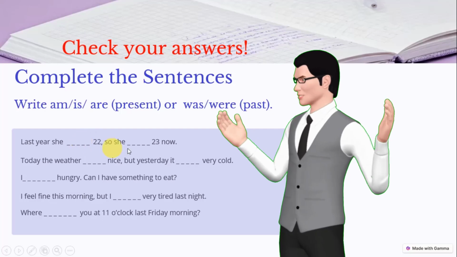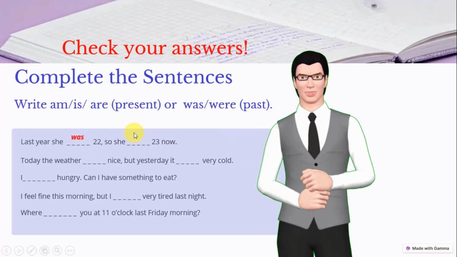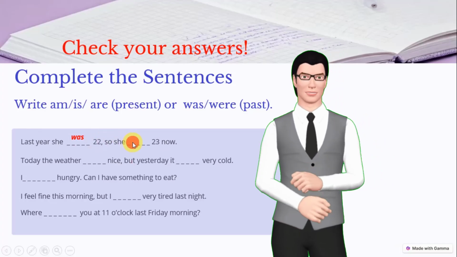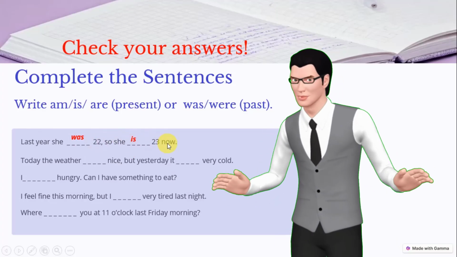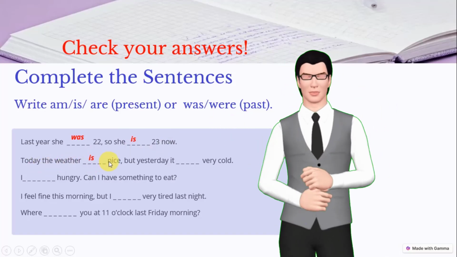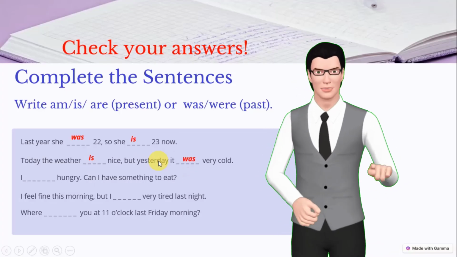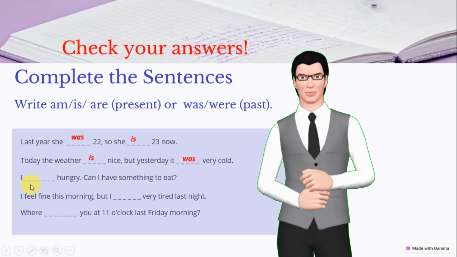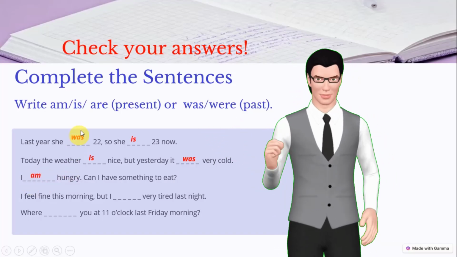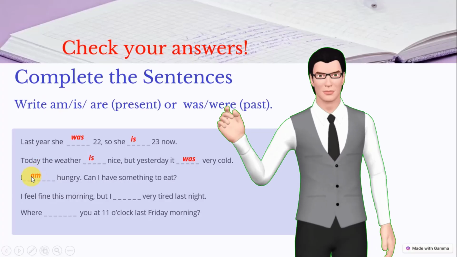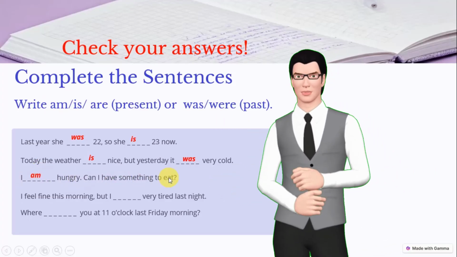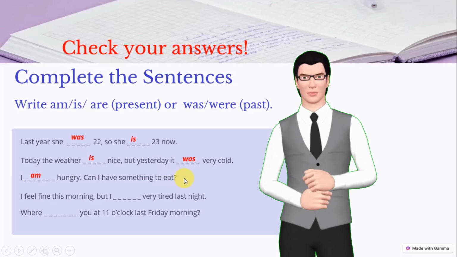The first one, if you can remember, I gave it to you. Right? Last year she was 22, so she is 23 now. Today the weather is nice, but yesterday it was very cold. I'm hungry. Well, I am hungry, because you must use the words that are written over here. Can't say I'm. I am hungry. Can I have something to eat? Please would be appropriate here.